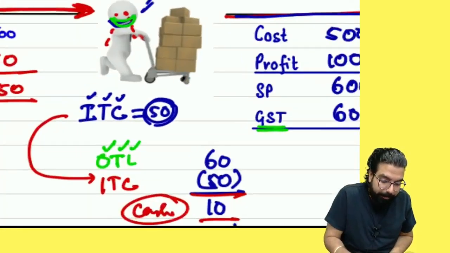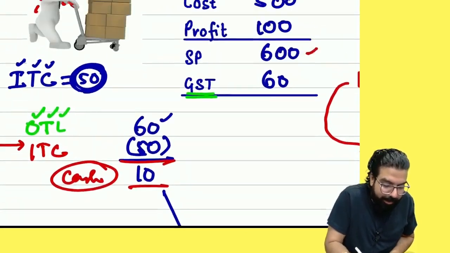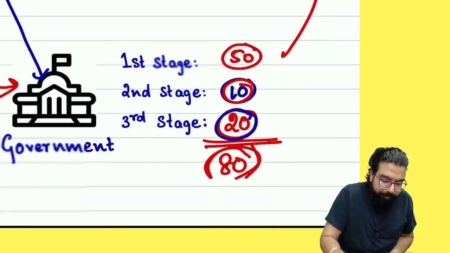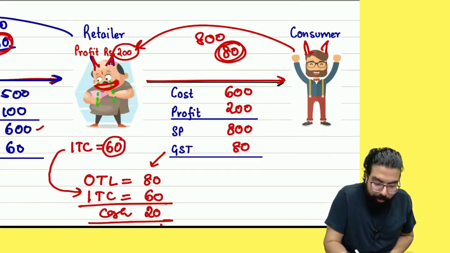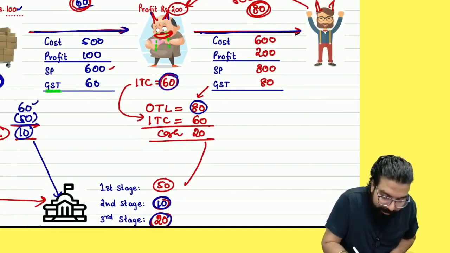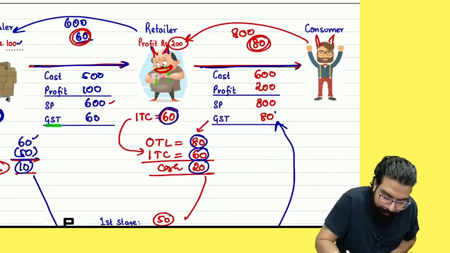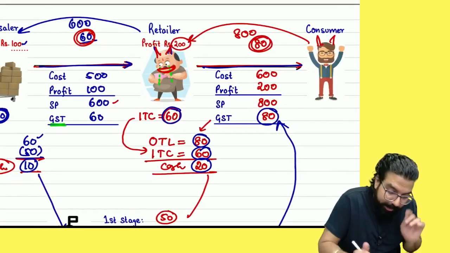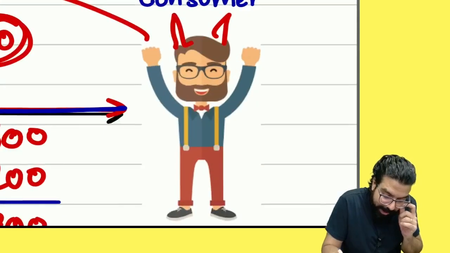See, people, first stage, he paid 50, but he collected from the customer 60. So he deducted and he paid only 10. Second stage, he got 10. And last stage, when he sold, he collected how much? 80. Input was 60. Deducted and paid only 20. Ultimately, the government got 80 and the consumer also paid how much? Is it matching? Is this guy happy?